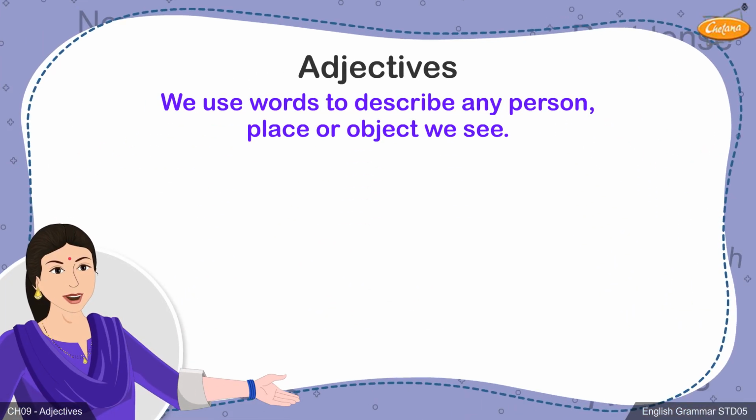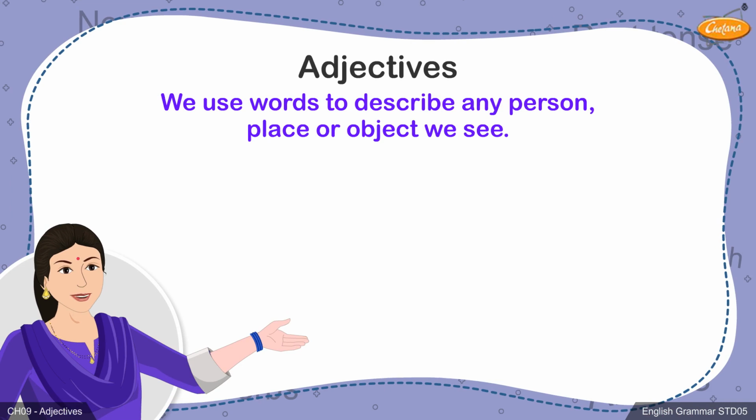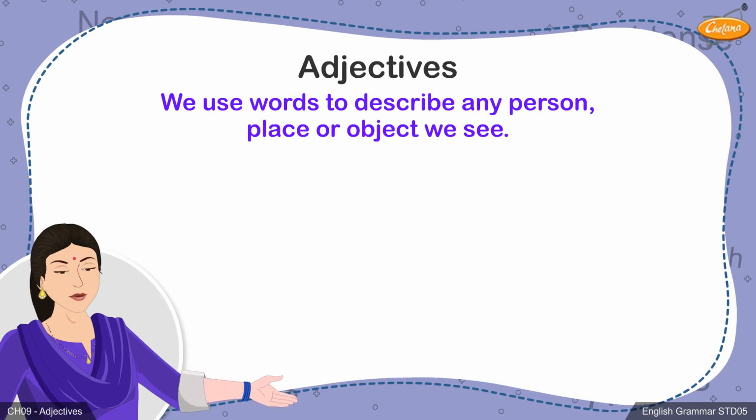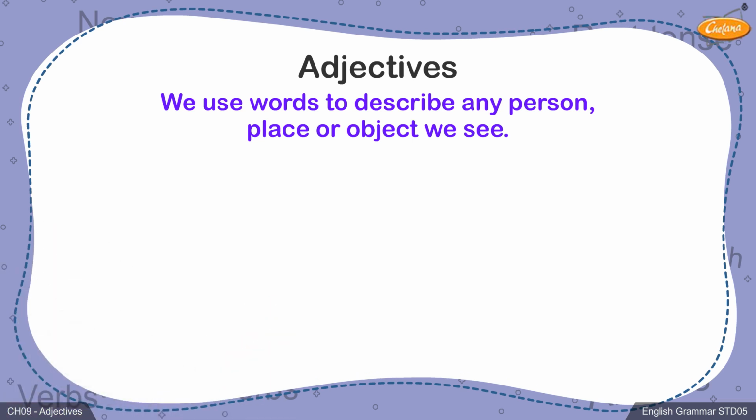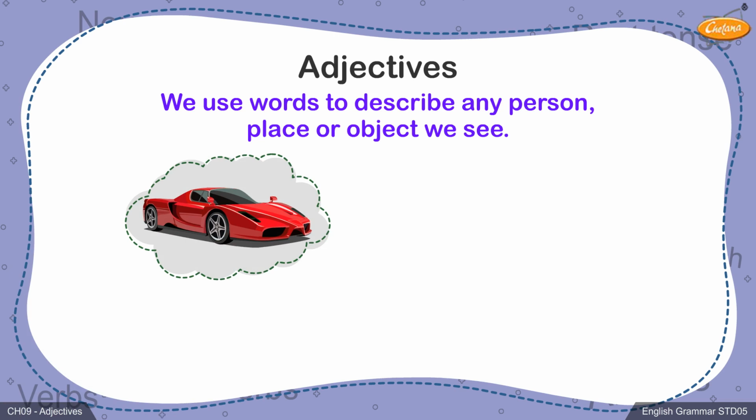Students, whenever you write sentences in English, you use certain words to describe things, people, places, or any object in detail. For example, if you spot a red car on the road, you may say, I saw a red Ferrari car.